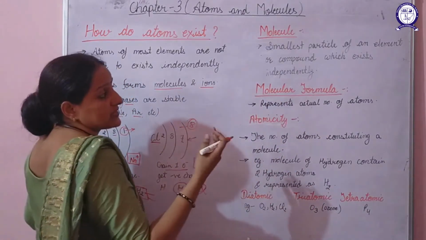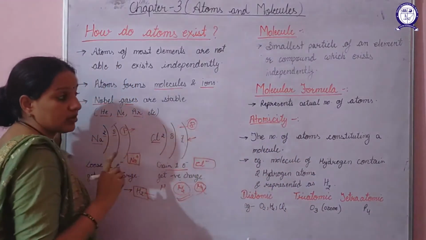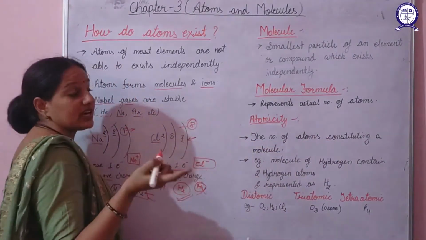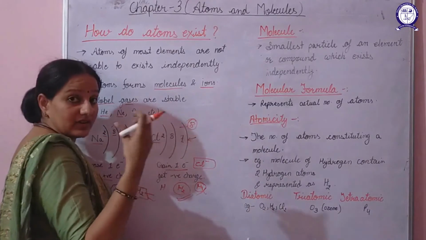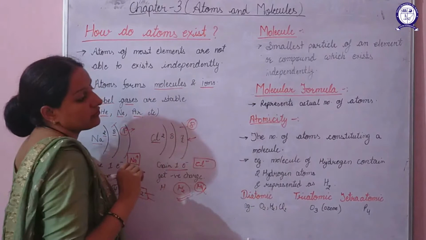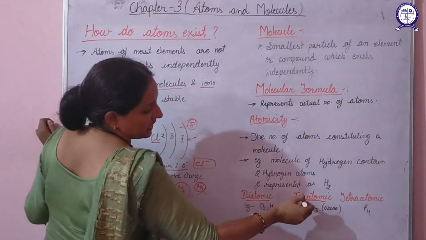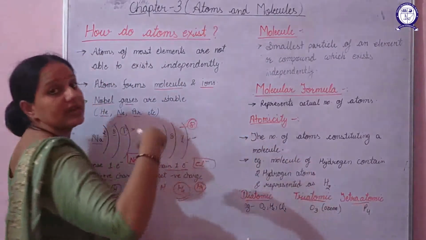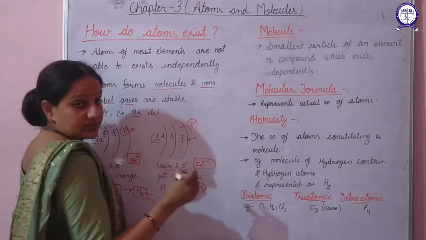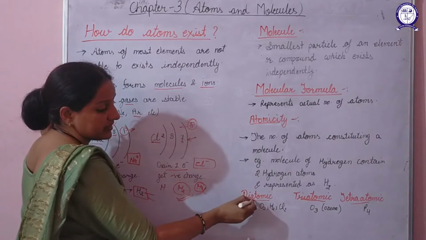Now in order to specify the molecular formula, the term atomicity must be clear to us. So atomicity represents the number of atoms constituting a molecule. That means how many atoms they will combine to give you a molecule. Now depending on the molecular formula, we can divide the elements as diatomic, as triatomic, as tetraatomic, and even as polyatomic.